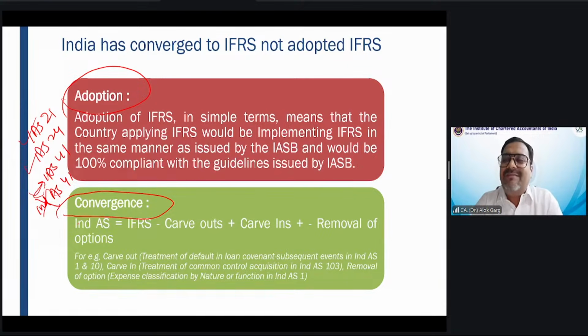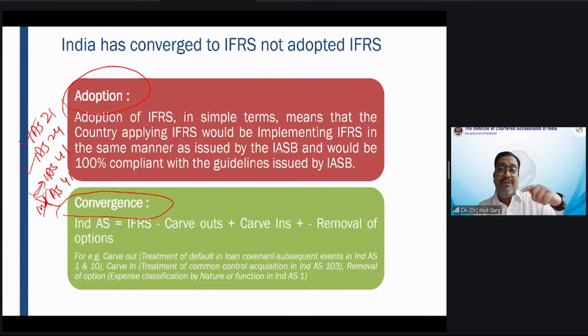So friends, when I was invited to Malaysia, Kuala Lumpur, in November 24, I had to speak with the Malaysian audience for 2 to 3 hours. In Malaysia, there is MFRS, the Malaysian Financial Reporting Standard. They have also converged IFRS. You know what I did? I found out the difference between MFRS and IFRS, which is largely aligned.